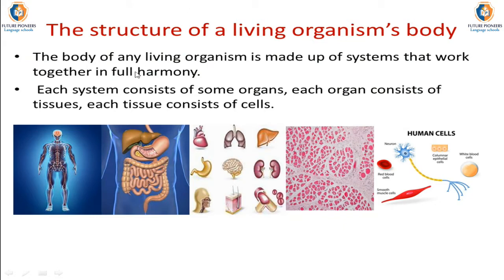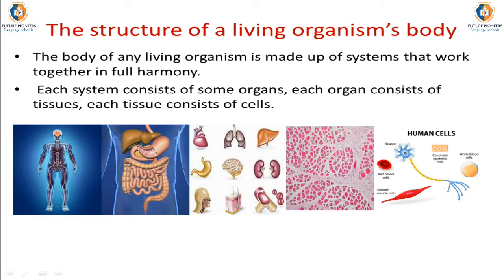But what about the structure of a living organism's body? Any body consists of a group of systems that are working together in full harmony to keep us alive. Each system consists of a group of organs. These organs consist of a group of tissues, and each tissue consists of a group of cells.